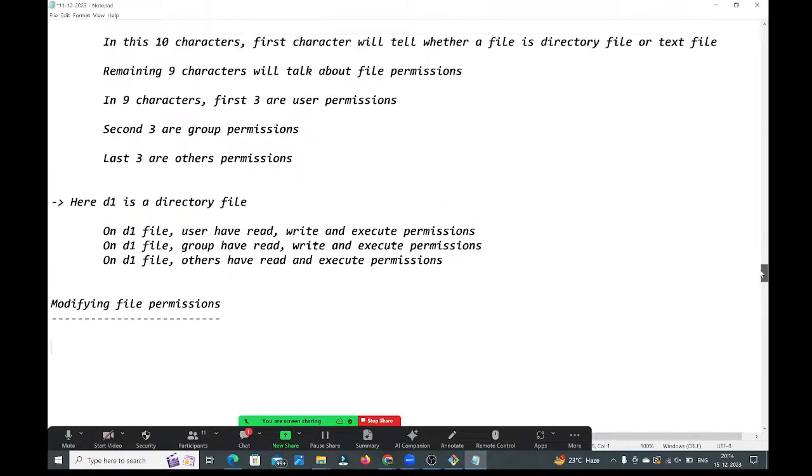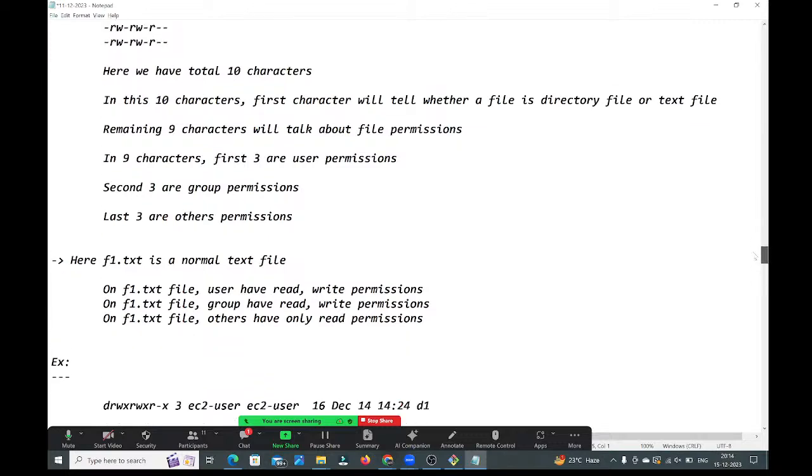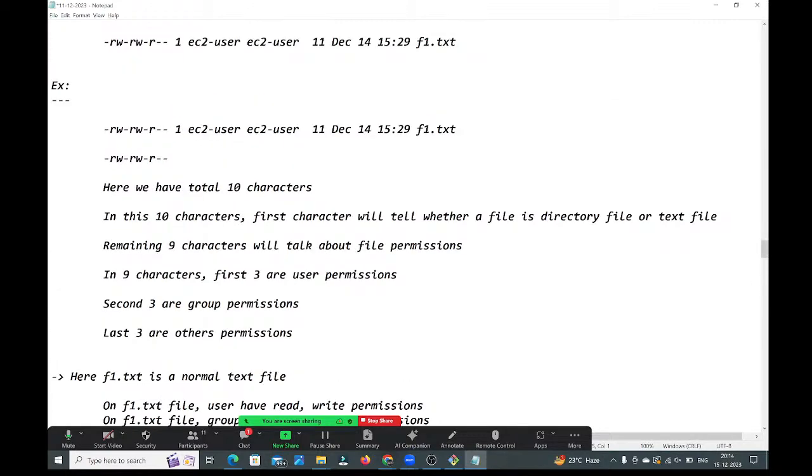Okay, see guys, now I want to modify the file permissions. Modifying file permissions, guys. How to modify the file permissions? See, guys, if you go to the first example, here user has read permission and write permission.